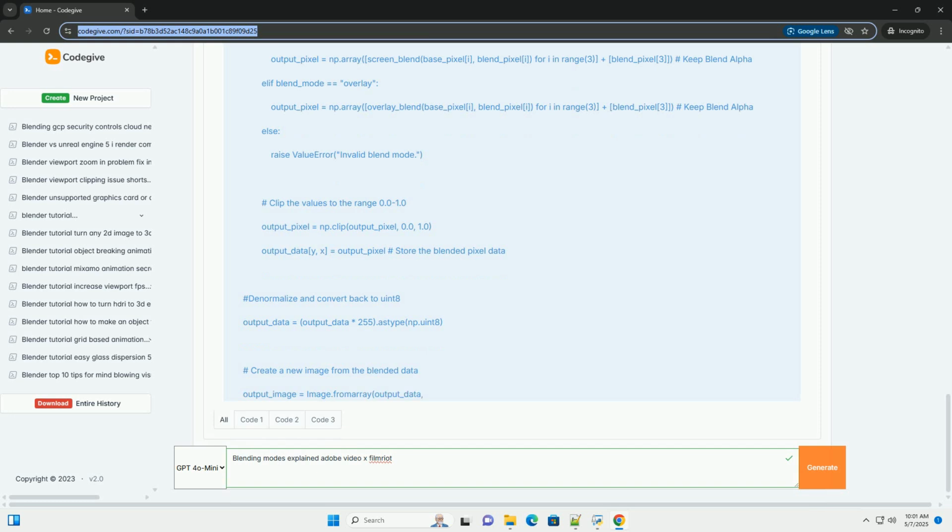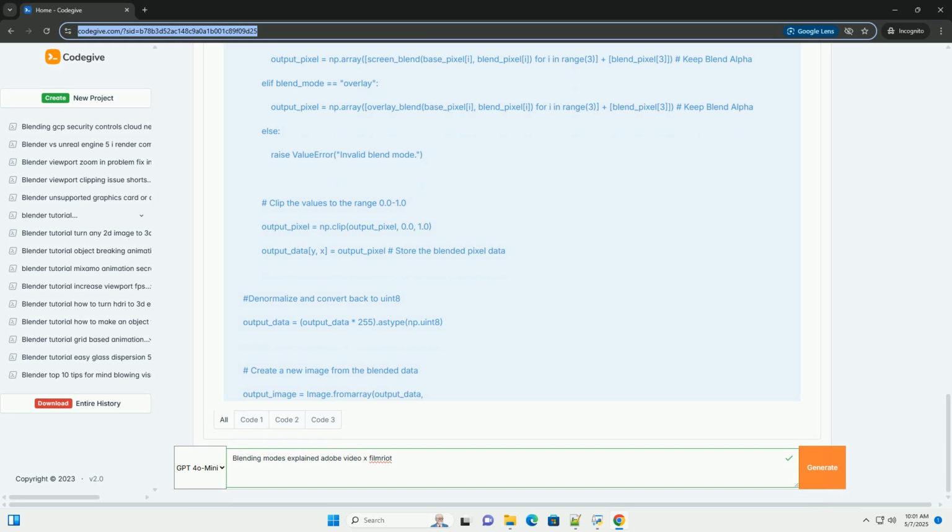Explanation. 1. Import libraries. Import Pillow for image processing and NumPy for array manipulation. 2. Normalize_color and denormalize_color functions to convert color values between the 0 to 255 range and the 0.0 to 1.0 range. 3. multiply_blend, screen_blend, overlay_blend functions to implement the formulas for the multiply, screen, and overlay blending modes. These operate on single color values. 4. apply_blend_mode,